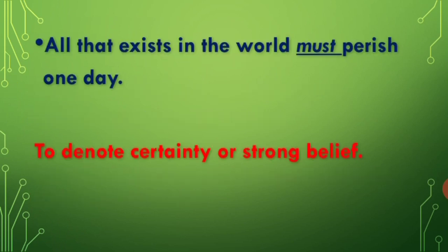We can also use must to denote certainty or strong belief. All that exists in the world must perish one day. It is certain that everyone must perish one day. So when we are sure of something, when we are certain of something, to denote that we use must. All born must die one day. If you are born in this world, you must die one day. Must refers to certainty or a strong belief.